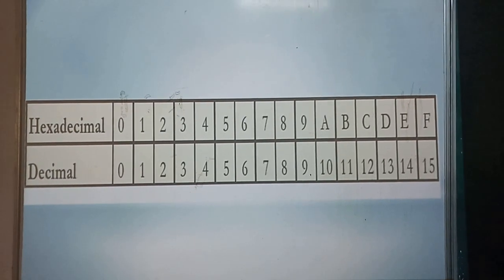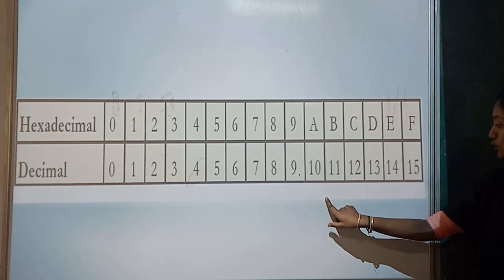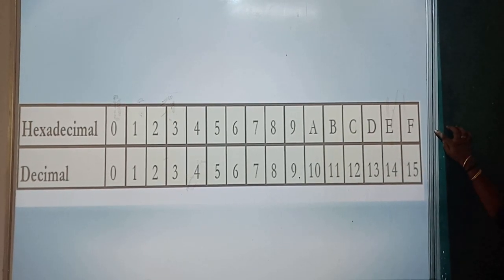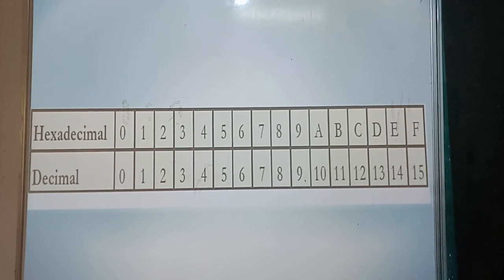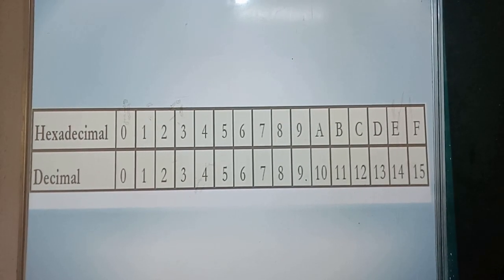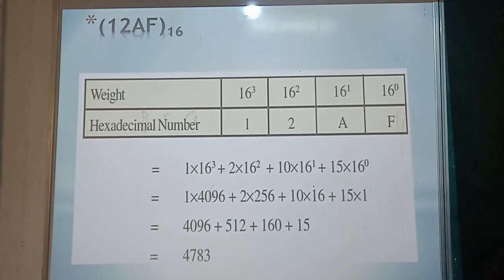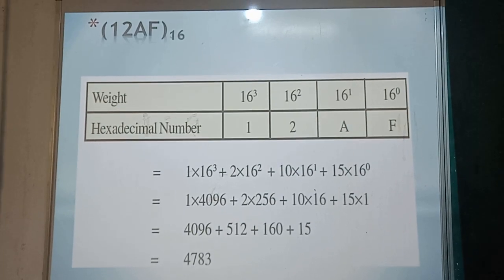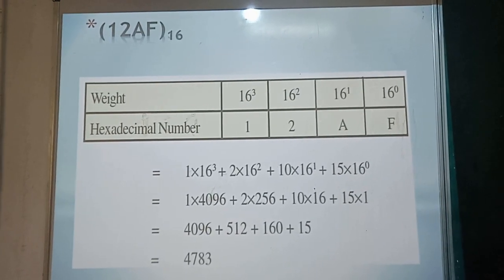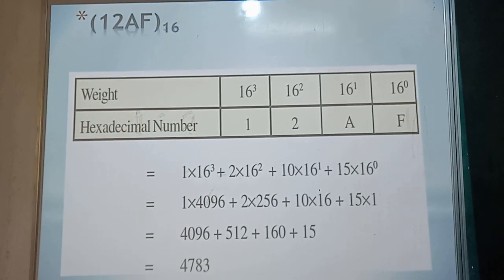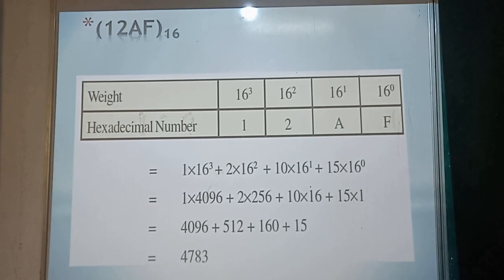So this is the hexadecimal numbers for the corresponding decimal numbers. Right. From 10 to 15, we have the corresponding hexadecimal as alphabets A to F. Yes. So this is the example for hexadecimal 12AF to the base of 16. Yes. So here 4783 is the corresponding decimal number. Okay, and you can see the place value for this hexadecimal number.